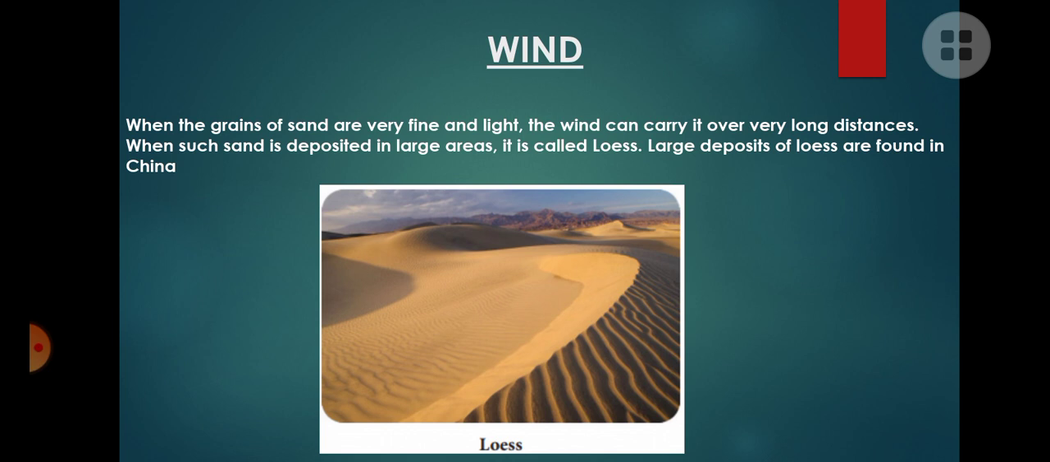So when the sand travels to a very large distance and is deposited in large areas, it is called loess. When the sand is moved to a nearby place, we call them sand dunes. But when it is moved to a larger distance, we call it loess. These types of loess are found in China, and they are brought to China from the Gobi Desert, which is far away.